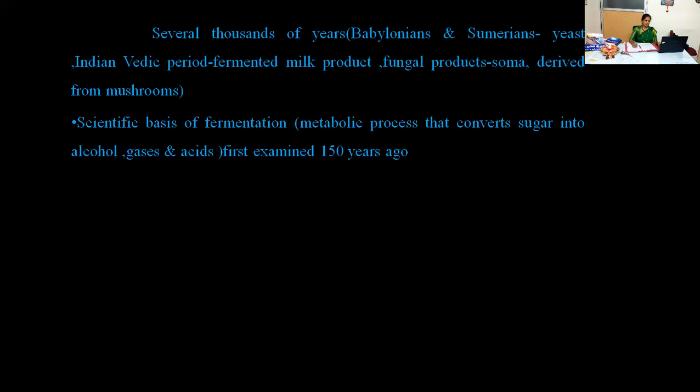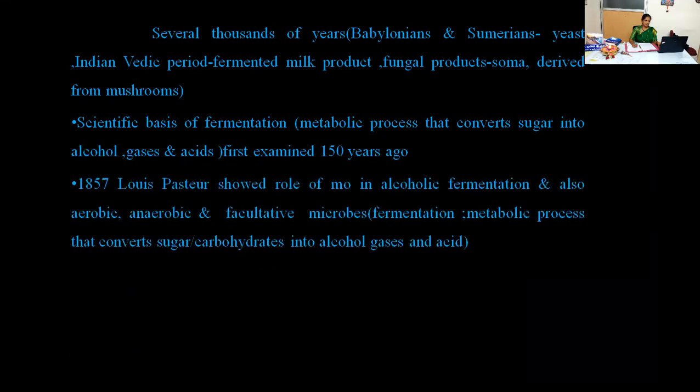The scientific basis of fermentation, that is the metabolic process that converts sugar into alcohol, gases, and acids, was first examined 150 years ago by whom? By Louis Pasteur, right? In 1857, Louis Pasteur showed the role of microorganisms in alcoholic fermentation, and also aerobic, anaerobic and facultative microbes, which were all introduced and explained by Louis Pasteur.